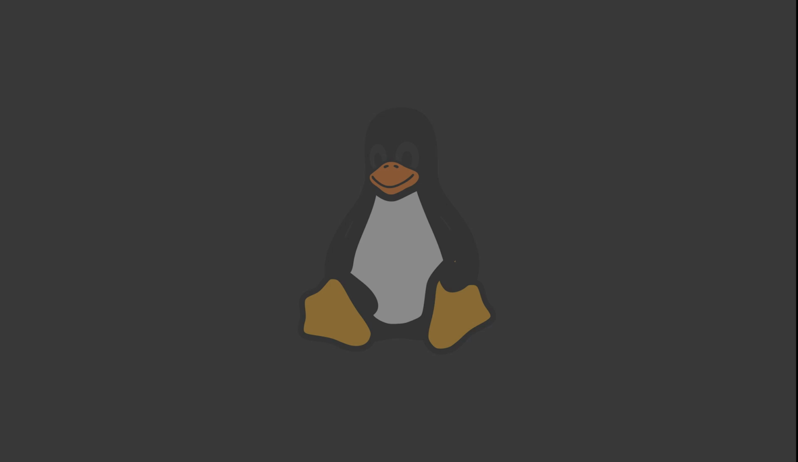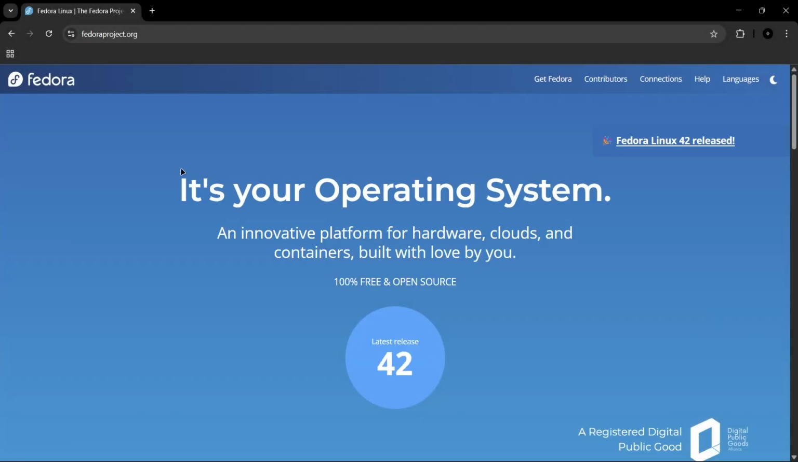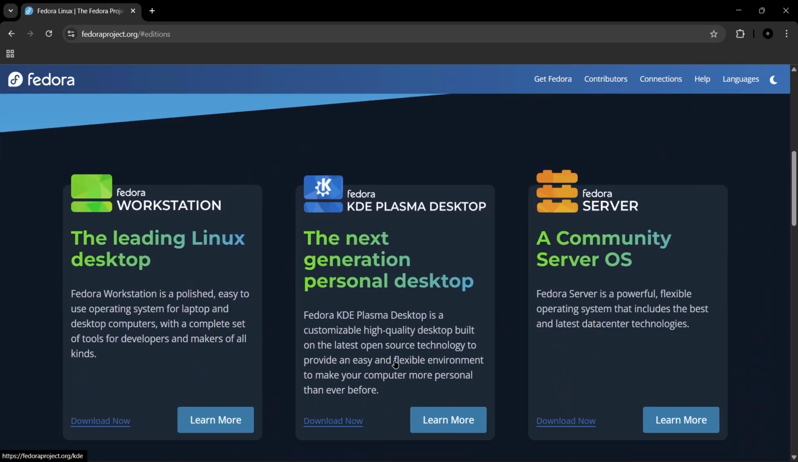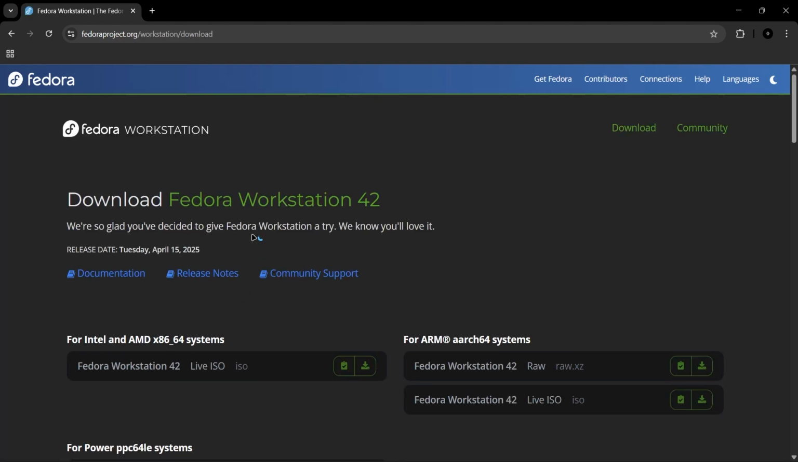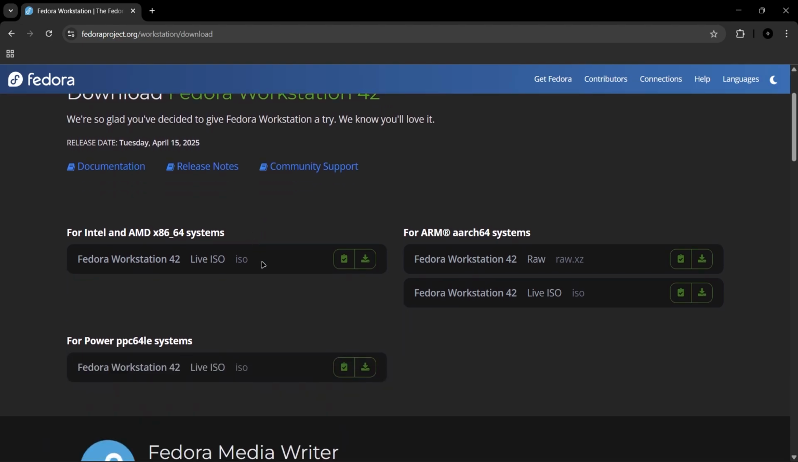Today I am going to show you how to install Fedora to your VirtualBox. Let's start. First, we need to download the Fedora ISO. I will drop the link in the comments. Go to the Fedora Workstation, then download the Fedora 42 disk image.